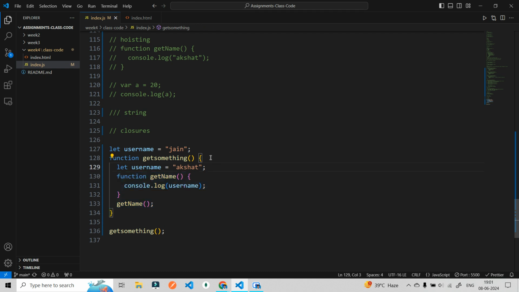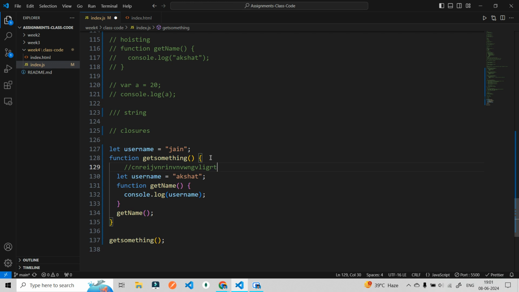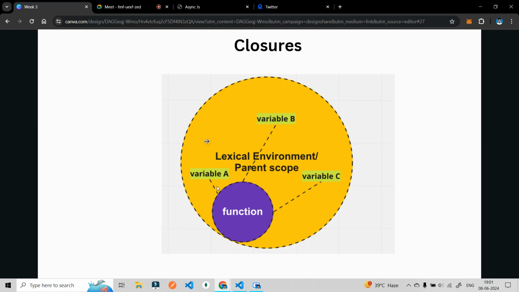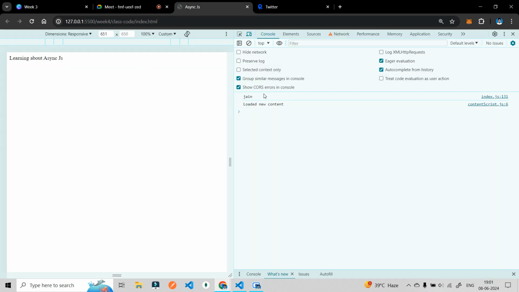That is why it will use the username this function has in its lexical environment. It will see that username is in its lexical environment, so it will print that. Now let's comment this out and see what it gives me. Now it is giving Jen.